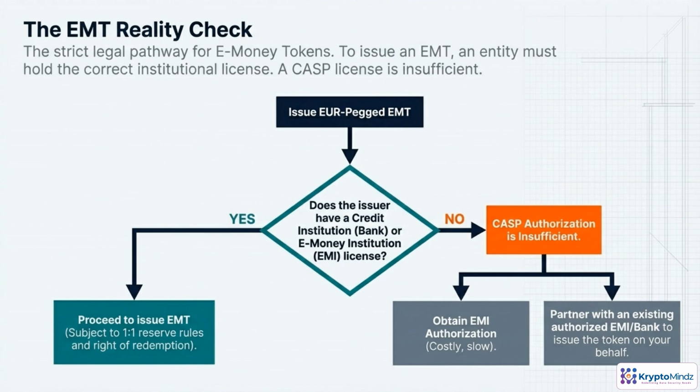MiCA treats euro-pegged e-money tokens almost like regulated digital bank money. The crucial question is, who is legally allowed to issue them? A pure CASP license is not enough. Only a bank or licensed e-money institution can actually be the issuer. So your choices are: get an EMI or banking license yourself, which is slow and expensive, or partner with an existing licensed institution to issue the token while you focus on distribution and technology.